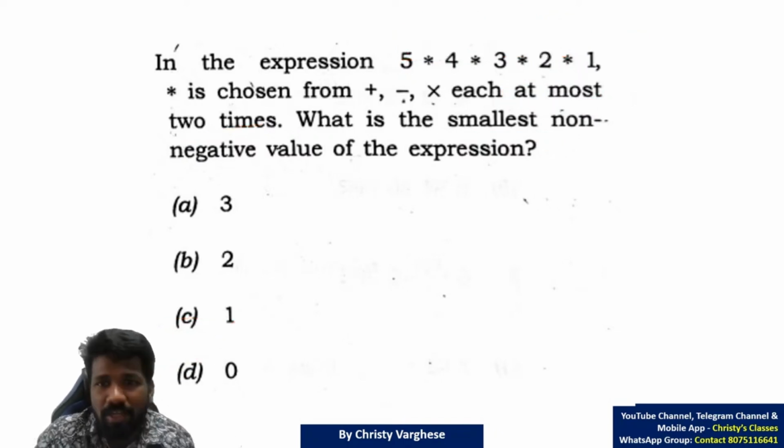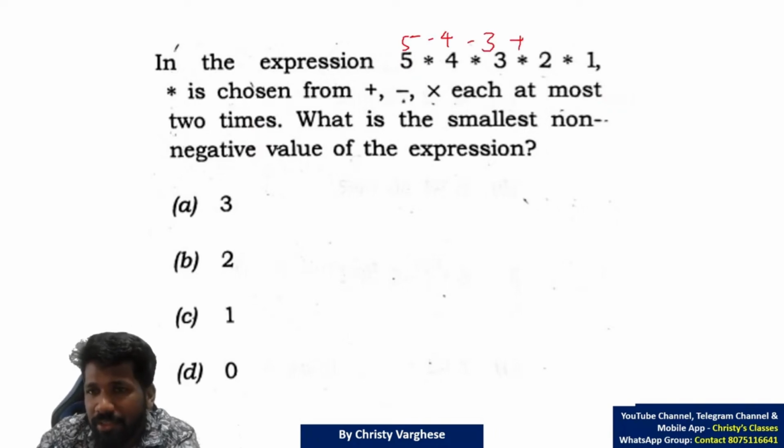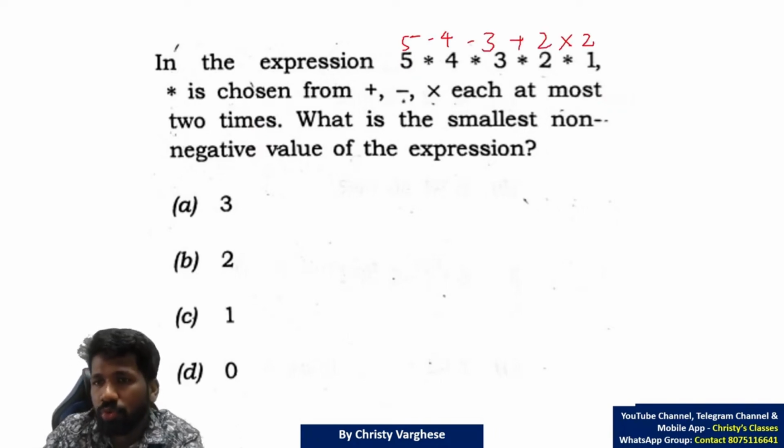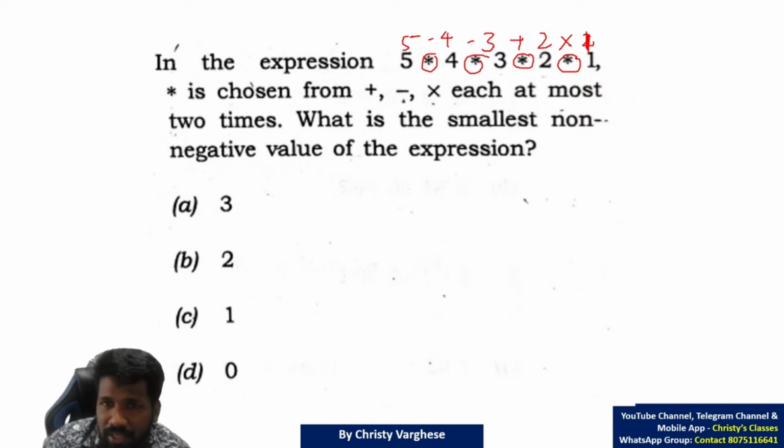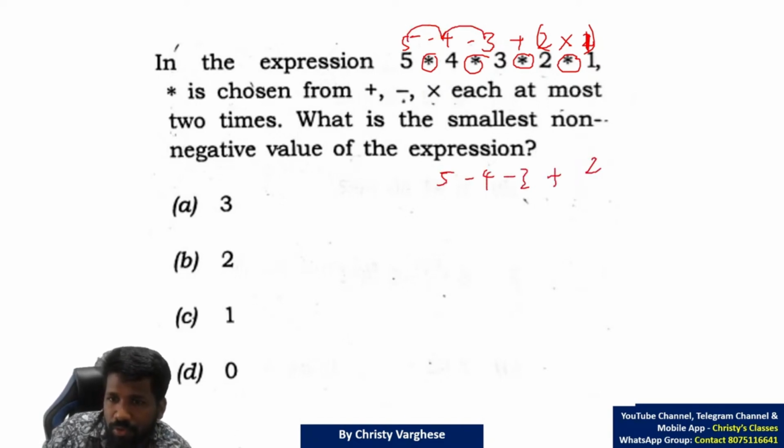I will explain it once more, for those of you who have doubt. 5 minus 4 minus 3 plus 2 into 2. Sorry, into 1. This star is minus, this star is plus, and this star, let it be multiplication. Then according to BODMAS, multiplication should be done first. That is 2. And 5 minus 4 minus 3 plus 2.